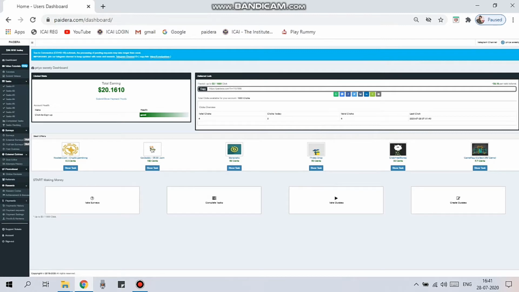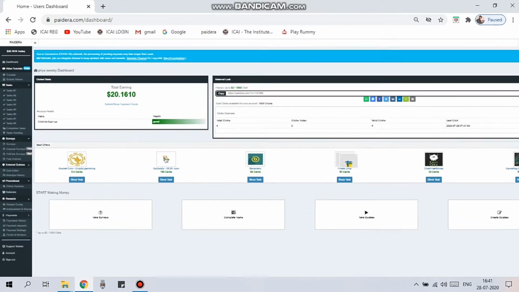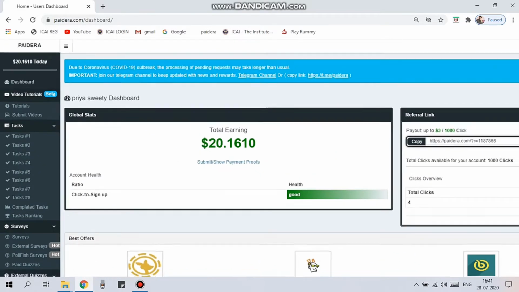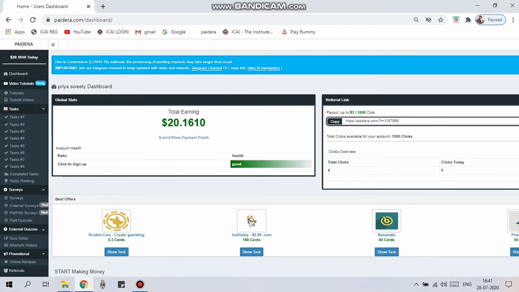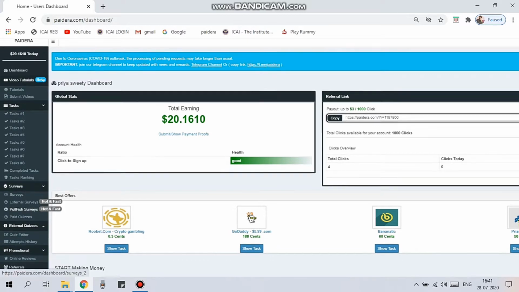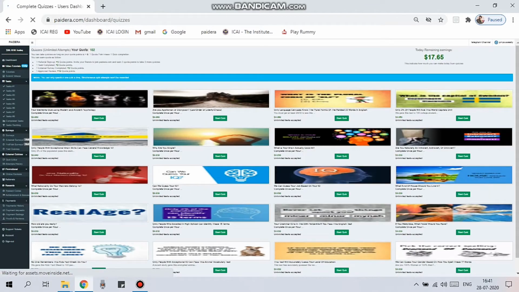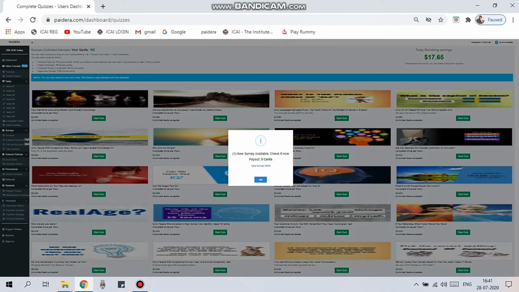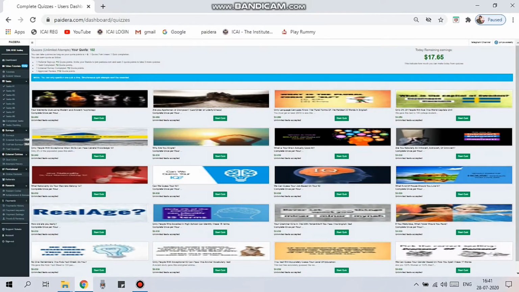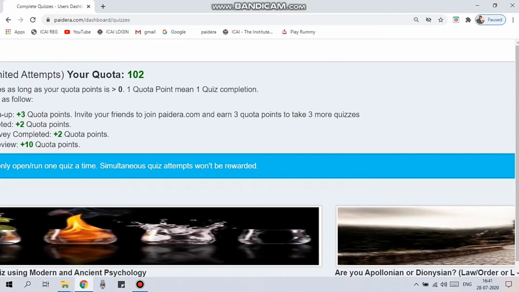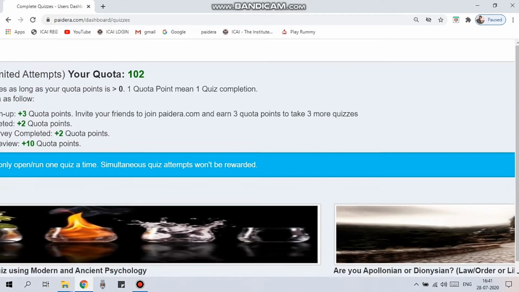Hello everyone. In this video we are going to see how to earn quota points and the importance of quota points. First, this is my dashboard and I earned more than $20. To check how much quota points you earned, you should click on paid quiz. This will be the page of quiz, and at the top of the screen you'll have your quota points. That will be the points you earned by doing some task or some other things.